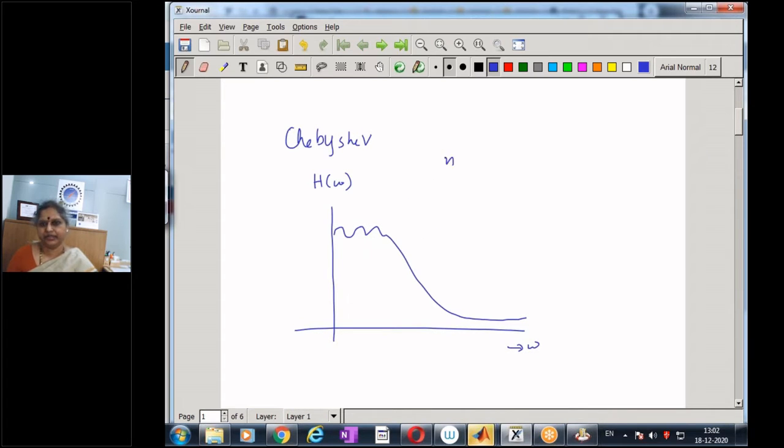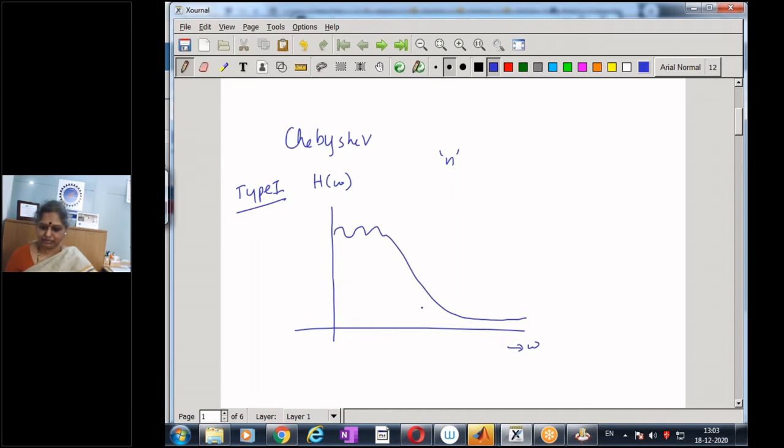For a given order N, the transition width for the Butterworth filter is larger than that of a Chebyshev filter. So if the transition width has to be extremely narrow, we can go in for the Chebyshev filter. Now, when we have ripples in the pass band and no ripples in the stop band, these are known as the type 1 Chebyshev filter.